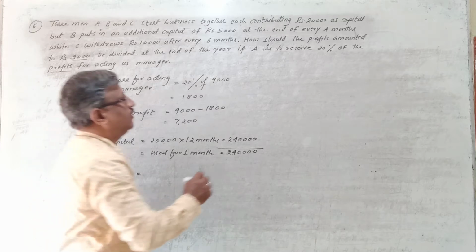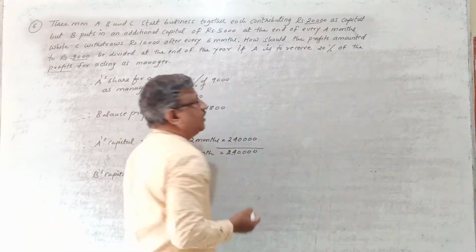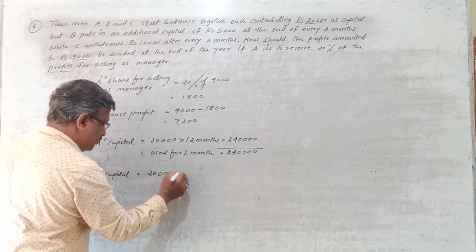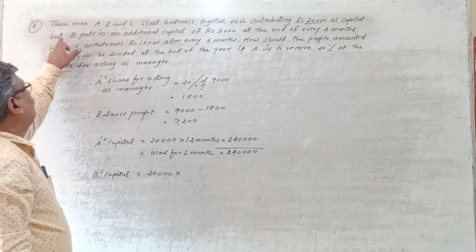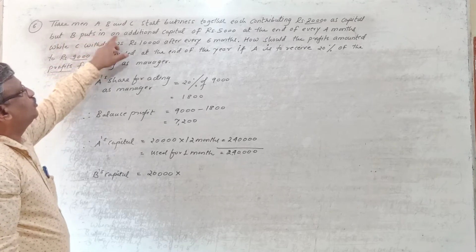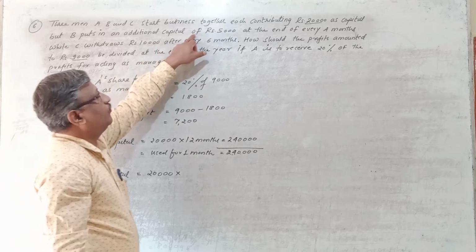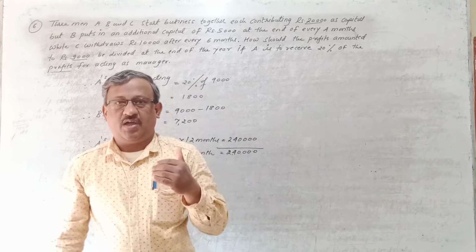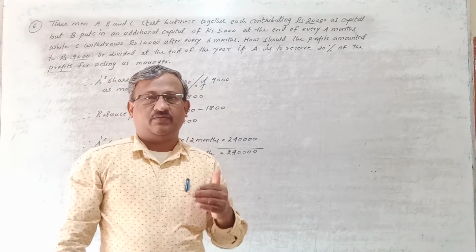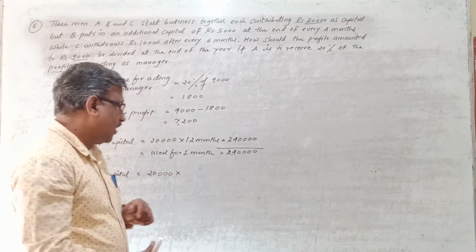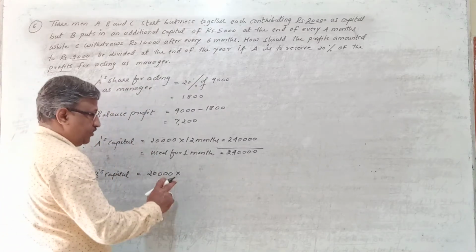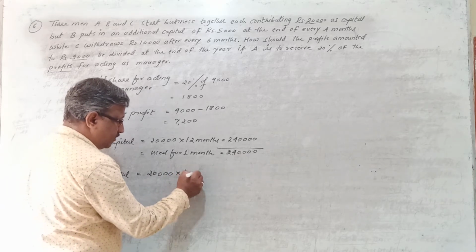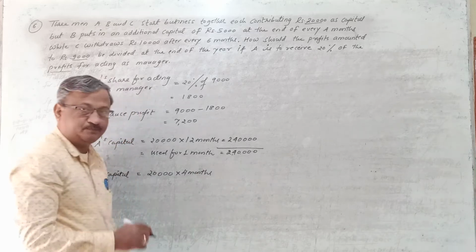So what is B's capital? B has also invested how much? 20,000 rupees into the business. So B's capital is 20,000. Now you see what B does. But here they have given that B puts in an additional capital of rupees 5,000 at the end of every 4 months. After every 4 months, he goes on investing 5,000, 5,000, 5,000 into the business. Now, before investing the first 5,000 rupees, this 20,000 rupees will be used in the business for how many months? For the first 4 months.